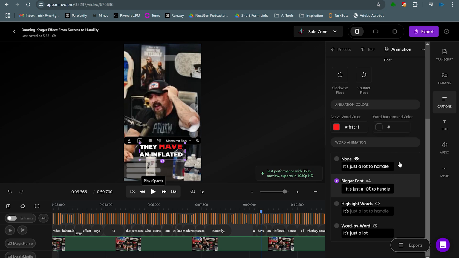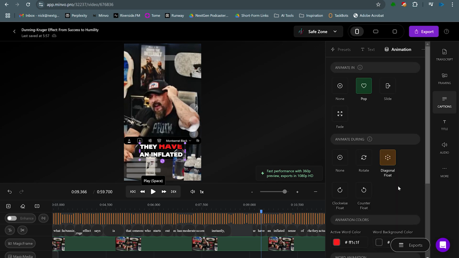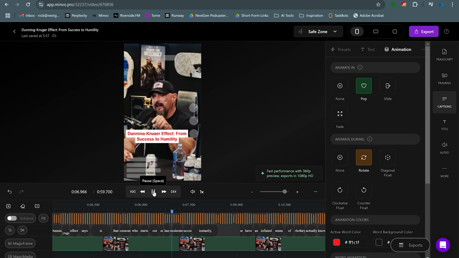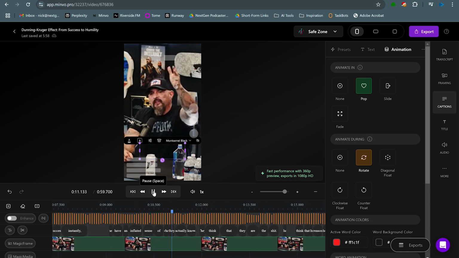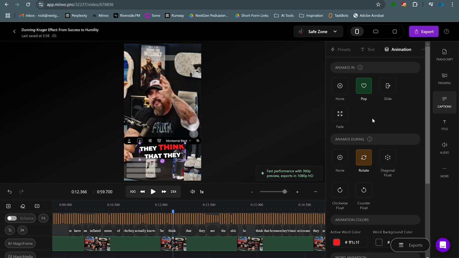And I'm not crazy about this animation that we have on here right now. Primarily this diagonal float. I think maybe if we're going to do any kind of animation while the video is going, we can do this rotate. And essentially all this does is move the clip around, and we can take a look at this. I like that better. For some reason, the rigidness of that and the text moving, to me, it just seems to fit Andy Frisella better than the text just kind of free floating around the page like that. I do really like the pop of the text though, so I think we are going to leave that.